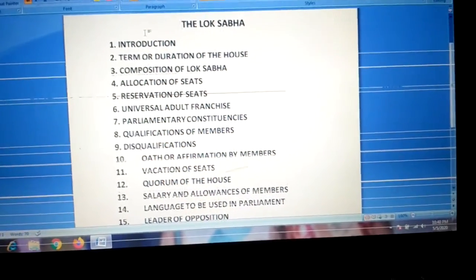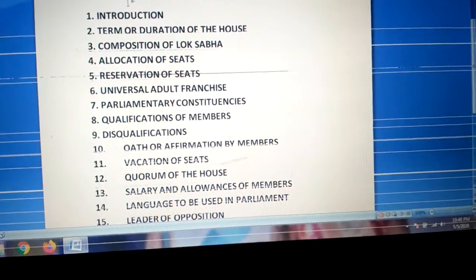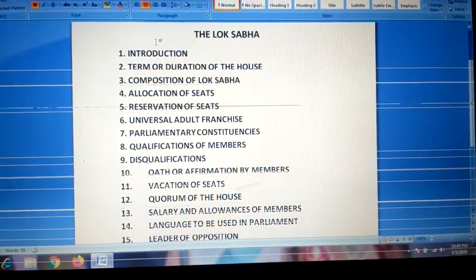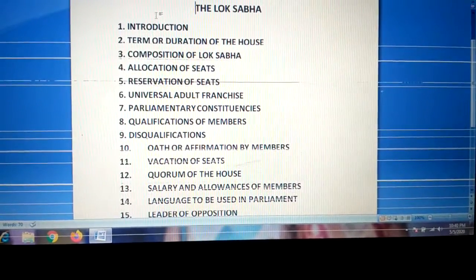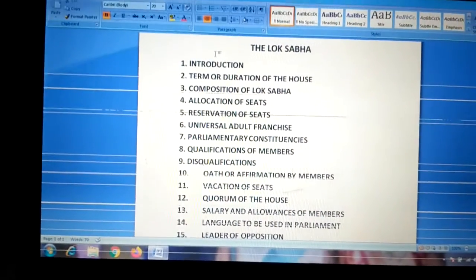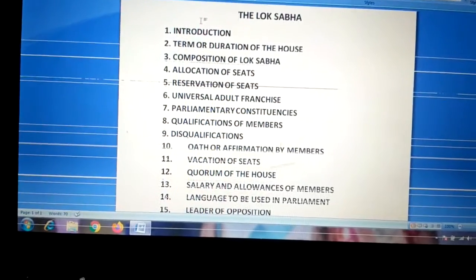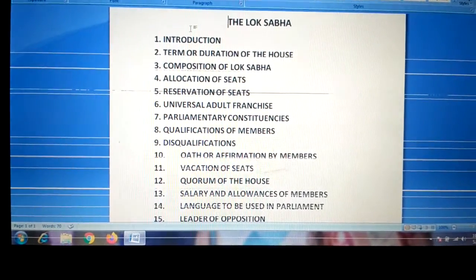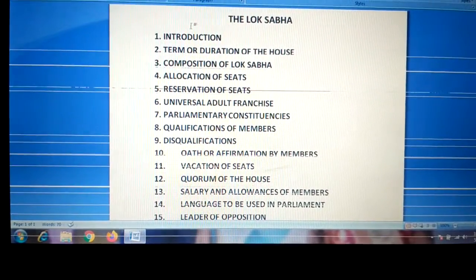So now 543 single members are elected in constituencies. The candidate obtaining the largest number of votes, irrespective of the percentage of votes, is declared elected.